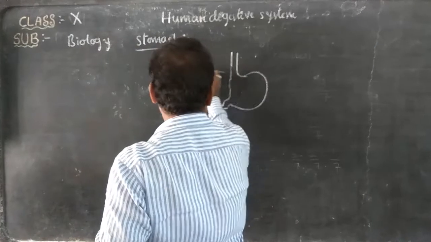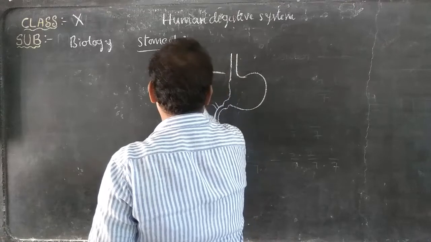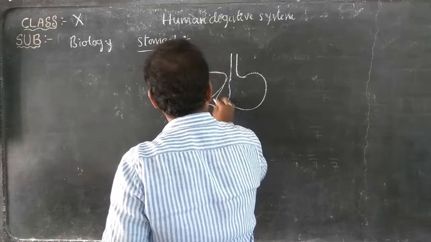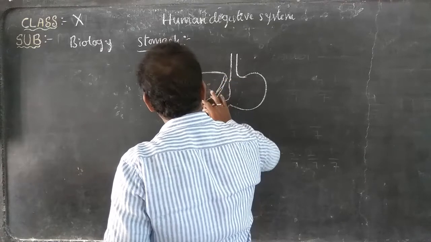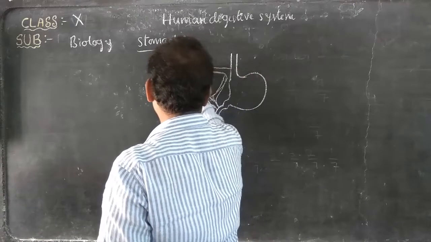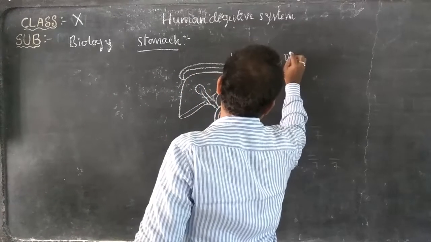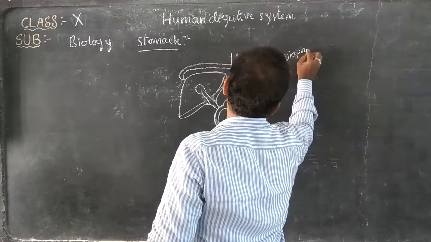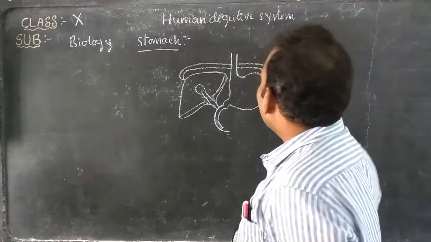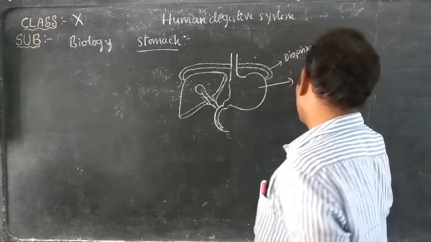It is present on the left side of the abdominal cavity, just below the diaphragm. Look here, this is the diaphragm.